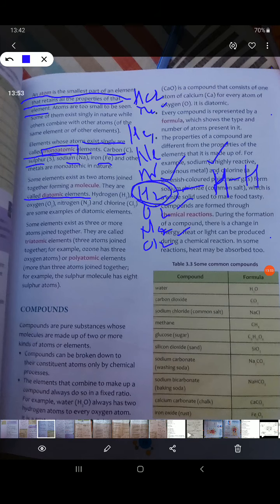Now some elements are triatomic. There are 3 atoms joined together, like your ozone, the ozone layer, which protects us from harmful ultraviolet rays. It is O3. Elements which have more than 3 atoms joined together, we call polyatomic elements. For example, sulfur is S8. Phosphorus is P4, so there are 4 atoms joined together. Here in sulfur, 8 atoms join together. So this we call atomicity of an element.